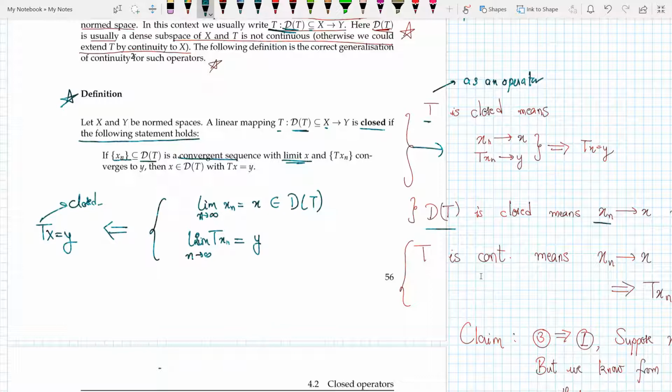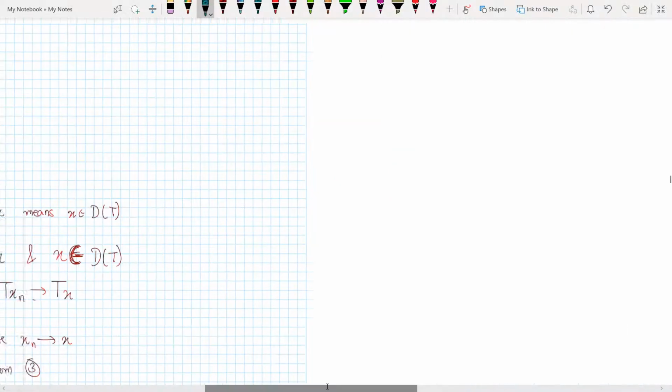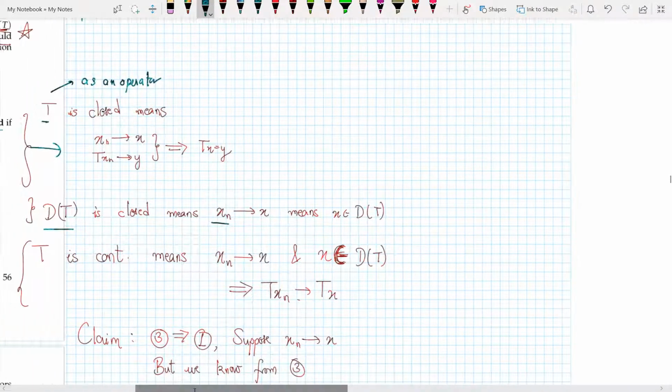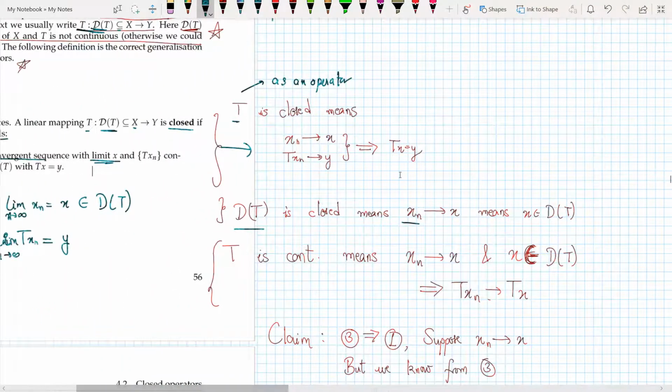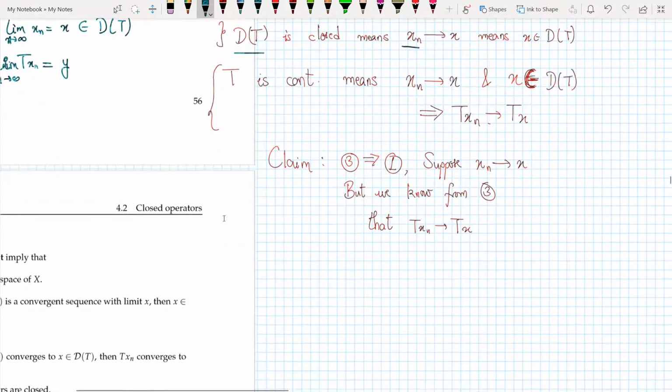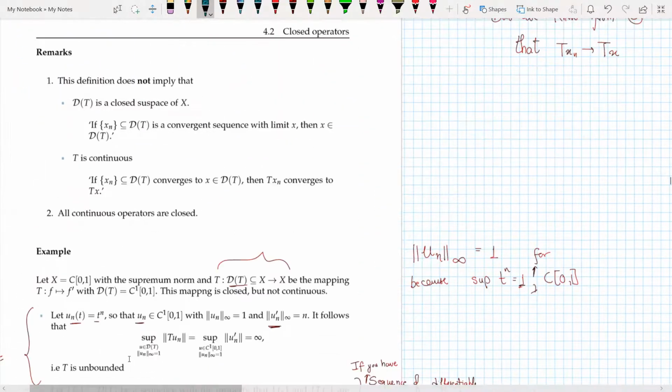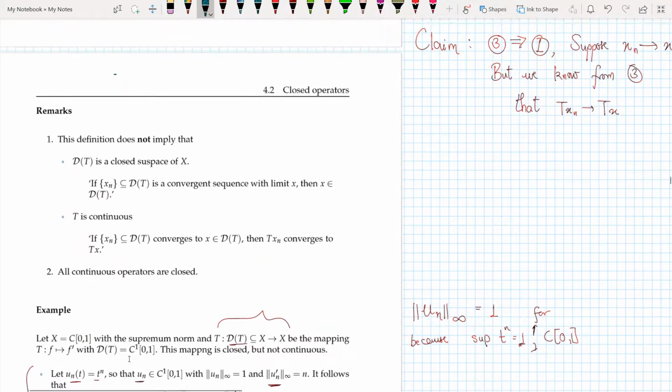The next thing it is not saying is that T is continuous, meaning that x_n converges to x, so Tx_n converges to Tx. This is not what the definition says. So this does not imply that D(T) is closed or T is continuous. Now I make a remark that all continuous operators are closed, because continuous means that Tx_n converges to Tx, thus Tx equals y. So we can get closedness from the definition of continuity.